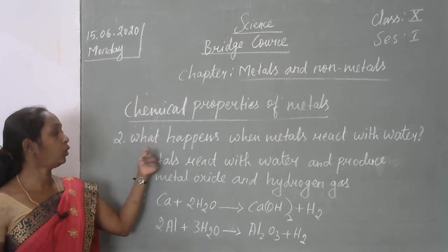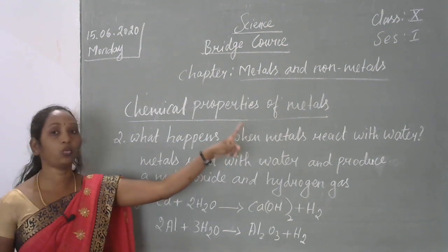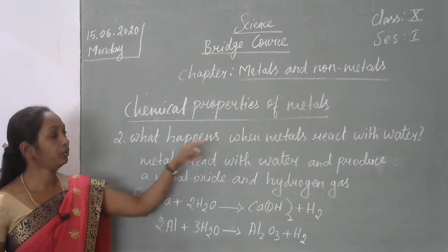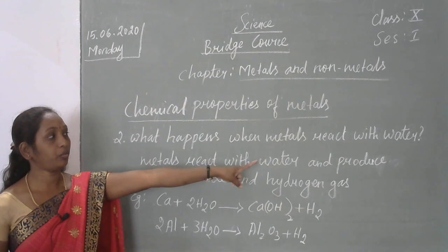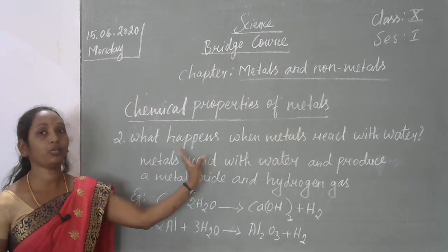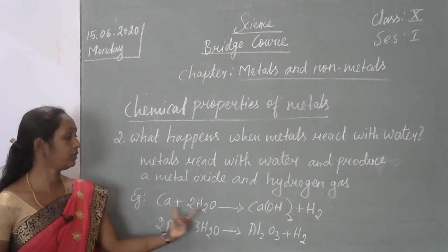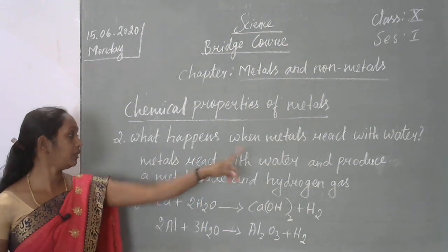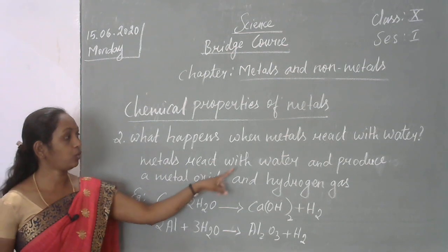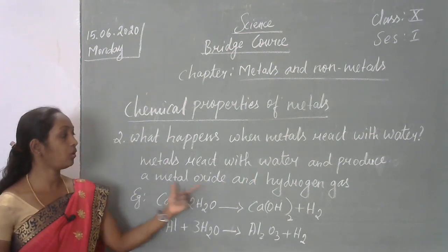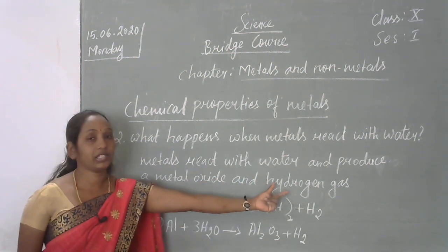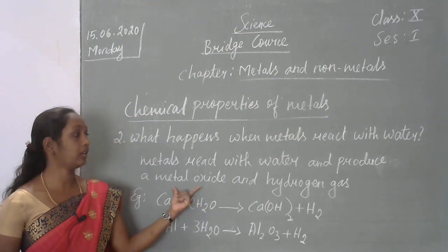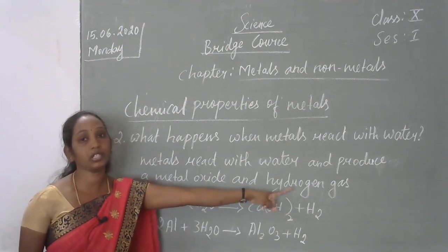Next property, what happens when metals react with water? Before that, you should know the water molecular formula is H2O. Once you know the molecular formula, then only, children, you can write the equations. So what happens when the metals react with water? Metals react with water and produce a metal oxide and hydrogen gas. So along with the metal oxide, it will produce hydrogen gas also.